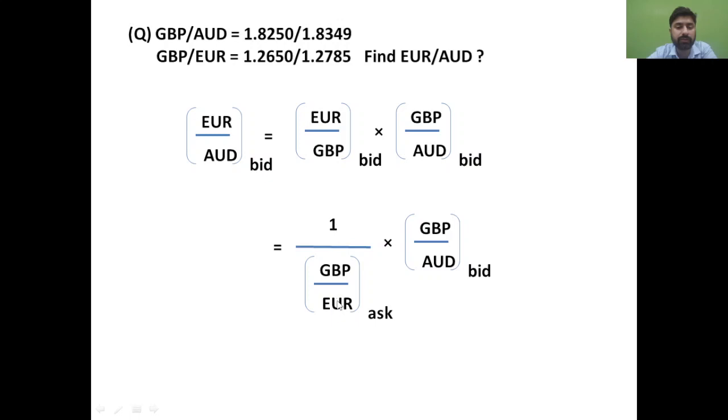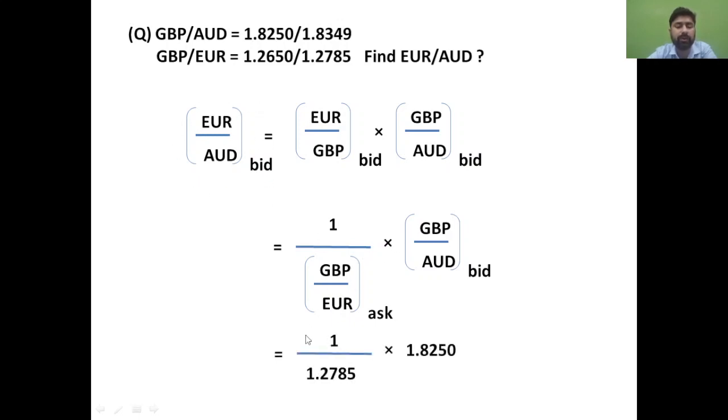Once you inverse this, see very carefully, the bid will get changed into ask. So in place of bid, you need to write ask. GBP is now in the numerator and euro is in the denominator. So now bid will get replaced by the ask price, and this will remain the same because this information is already with us. Now we can put the values very easily and find out the value of this bid price.